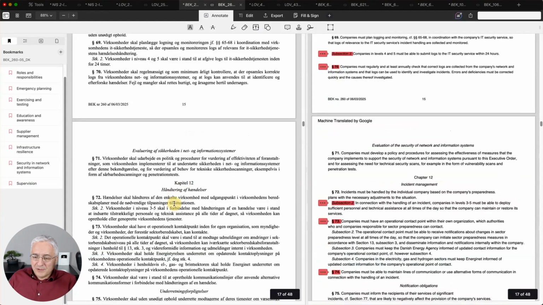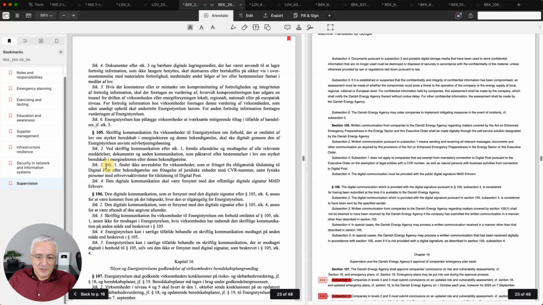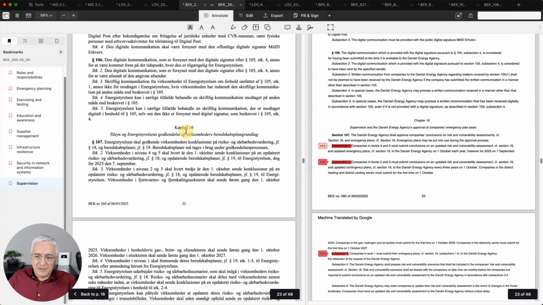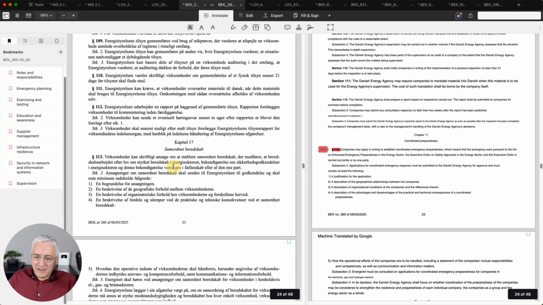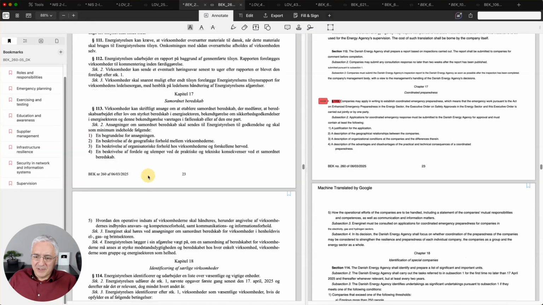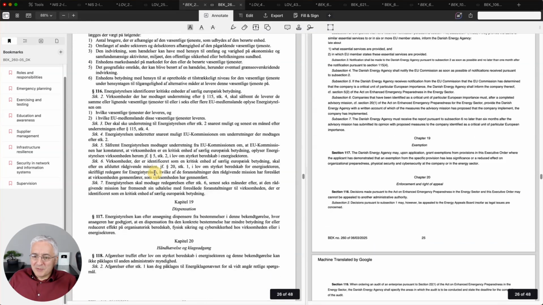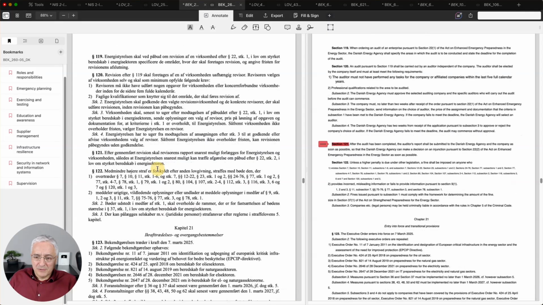Yeah, there is also a section here about incident management. Okay, and let's see the supervision. So basically there you have detailed rules on actually what this Danish Energy Agency can do, and also a couple of requirements around preparedness. So as you can see, this is much more detailed than this top level NIS2 law, but also than this law related to energy sector.